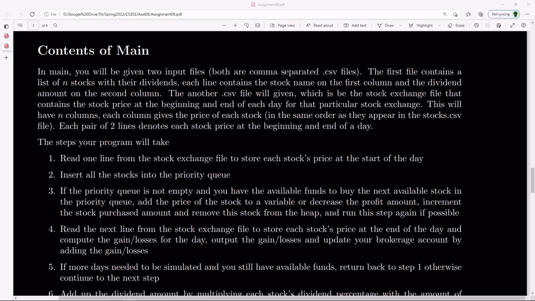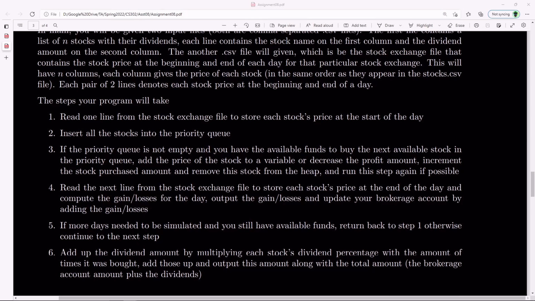So anyway, what you're going to do now is one by one, you remove a stock one at a time, and if you have the funds to pay for that one share, you add it to a running total. So you want to keep track of how many stocks you bought, and also which stocks you bought. You can have a vector of all of them, or you can use a hash map to mark which stocks you've bought so far. And you do this until eventually either you have no more funds left, or all the stocks are already bought. And then you're going to read another line.